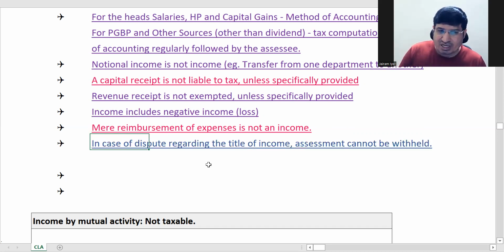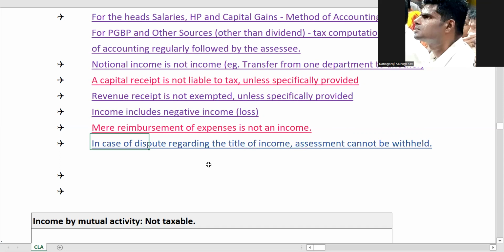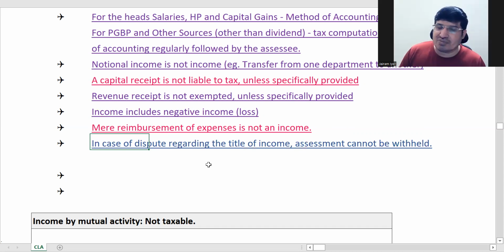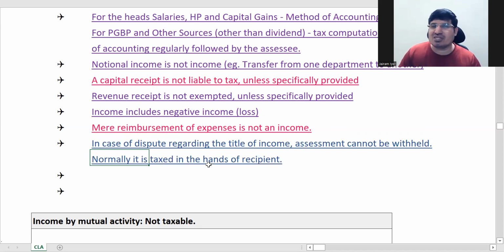Now next is if there is a dispute regarding title of income. Say there are 3 brothers who are fighting for the property. There is a dispute, but income has accrued to them. So income tax authorities will not wait for the tax. You have to pay it. The person who has received the income, or who is enjoying the benefit, he will pay the tax. So in case of dispute, the person who is getting the benefit is taxed.